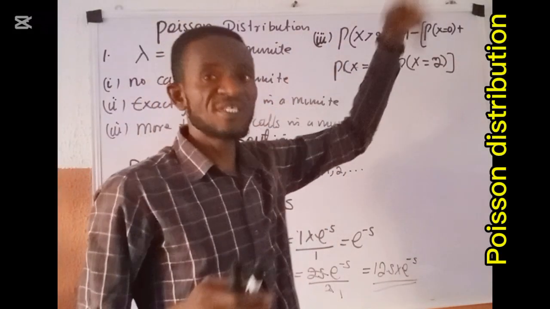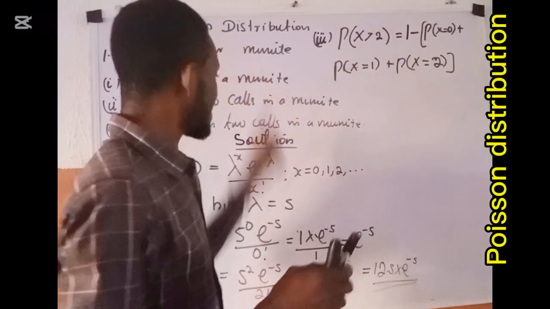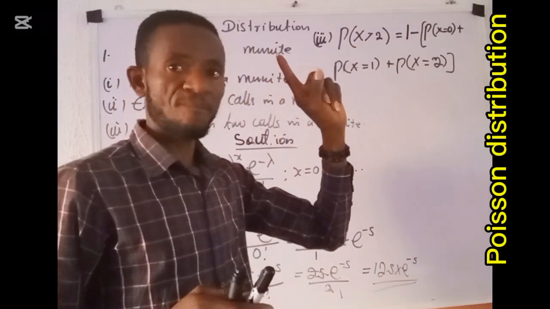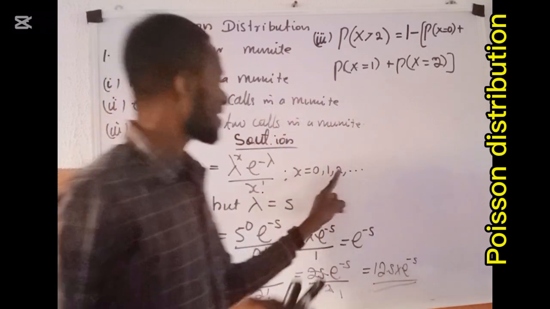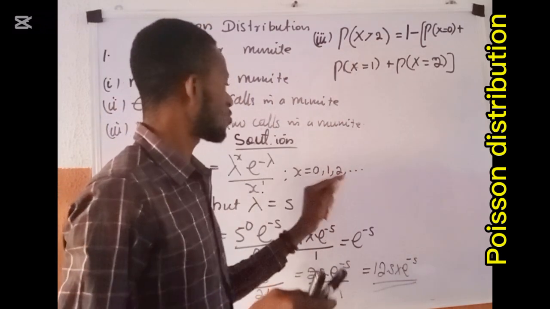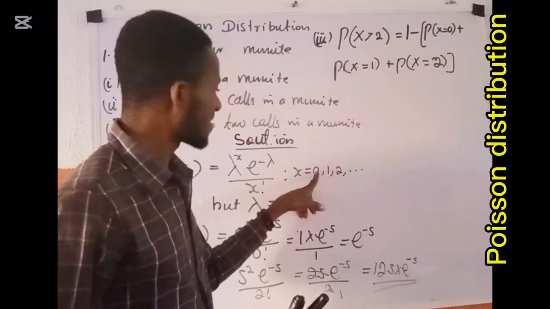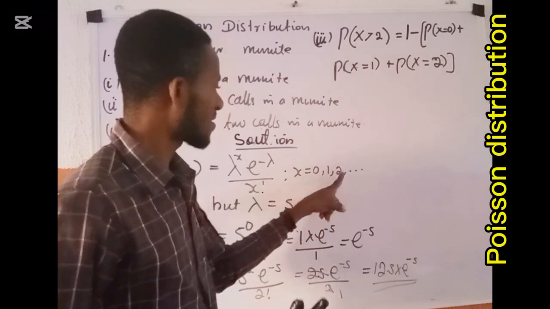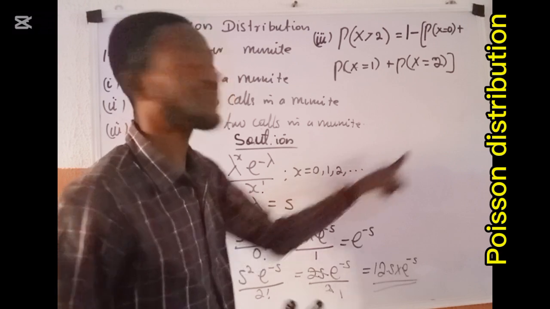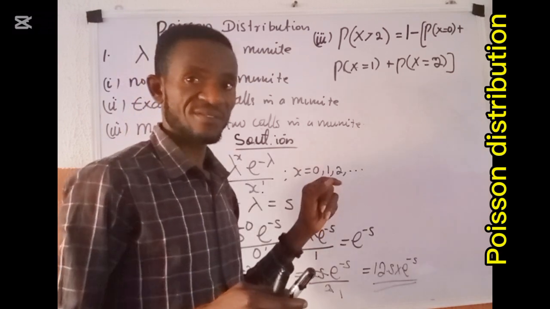The total probability over the entire range is 1. And we are interested in the probability where X is greater than 2. X here is 0, 1, 2, and the next ones are 3, 4, 5, down to positive infinity.